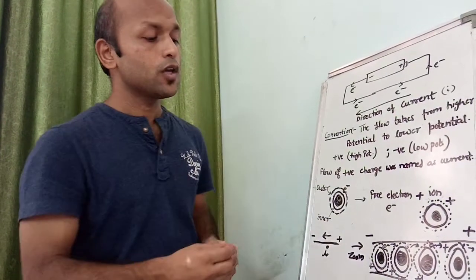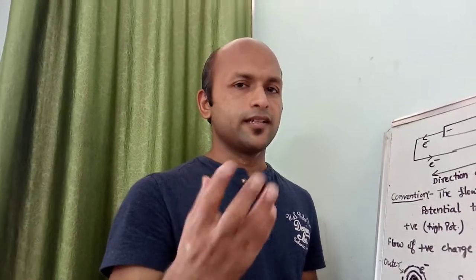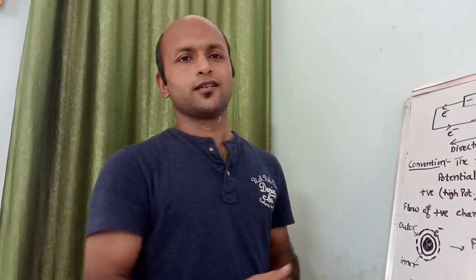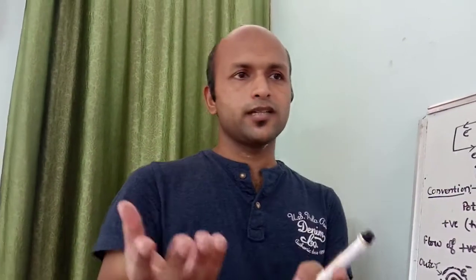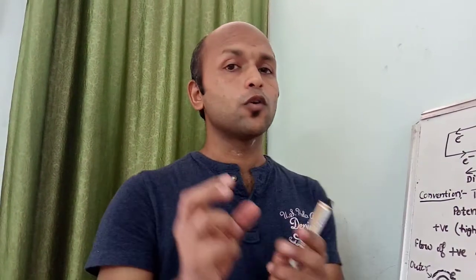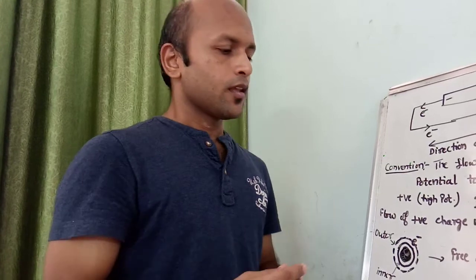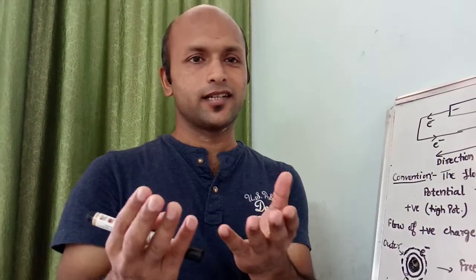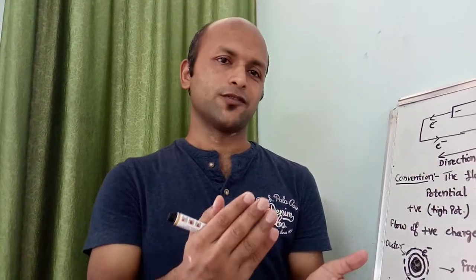This is how the movement of positive charge takes place in a metallic wire, and this is called current. So I hope I am able to make you understand how the flow of positive charge takes place in a metallic wire, and why the flow of current is considered opposite to the flow of electrons.